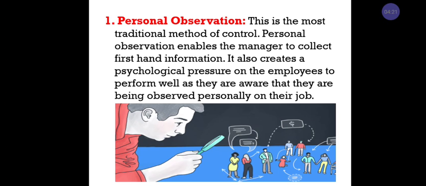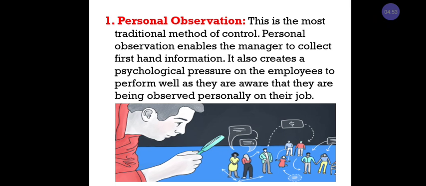It is also psychological pressure for a worker, because it identifies problems in their work, and personally being observed puts more pressure on them. This is called personal observation.